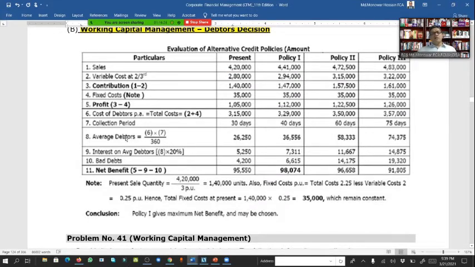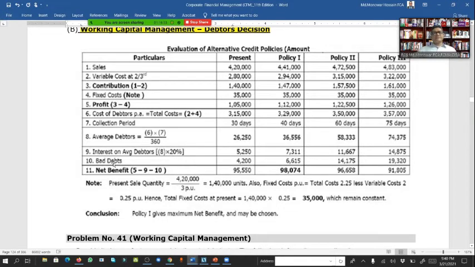Average debtor, how do we calculate it? 315 multiplied by current collection period 30 days divided by 1 year, 360. So average debtors 26,250. And interest on average debtors, that means 26,250 multiplied by 20% as per the question. So here 525.